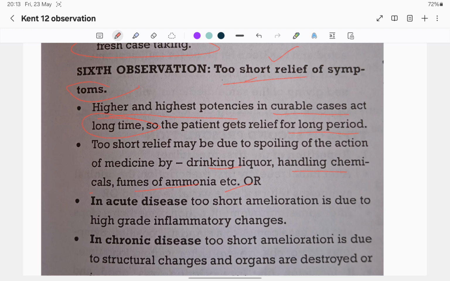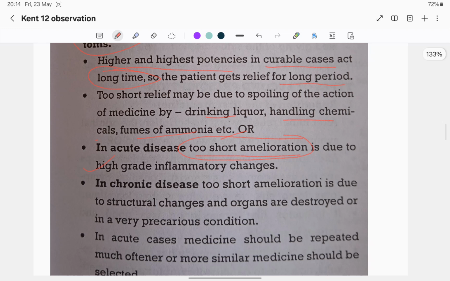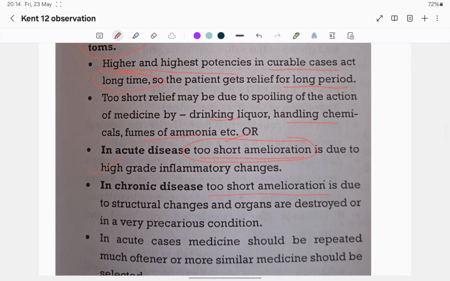In acute disease, too short amelioration is due to high grade inflammatory changes. In chronic disease, too short amelioration is due to structural changes, and organs are destroyed or in a very precarious condition. Here in chronic disease, too short amelioration is because of advanced pathology. Structural changes and organs are destroyed, but in acute disease, too short amelioration is due to high grade inflammatory changes. Inflammation is going inside the body.